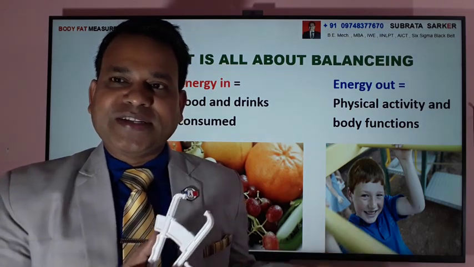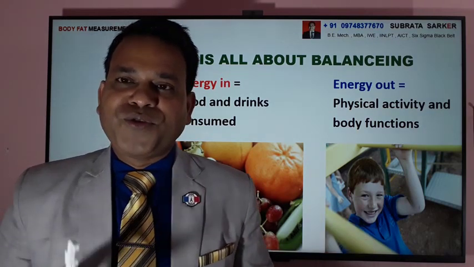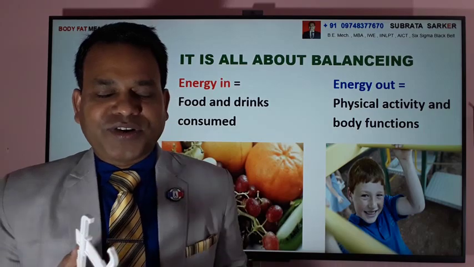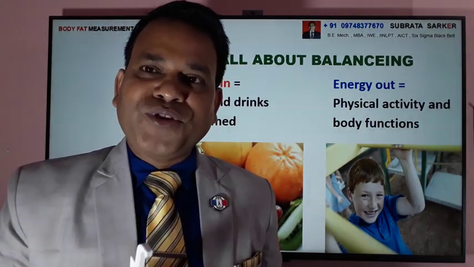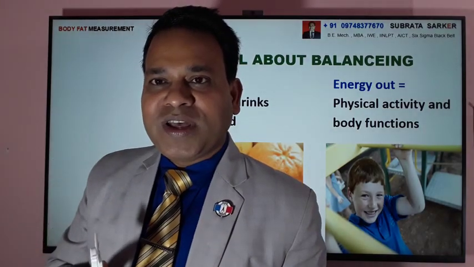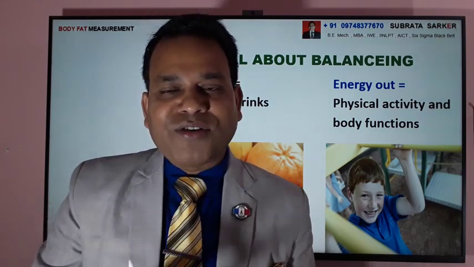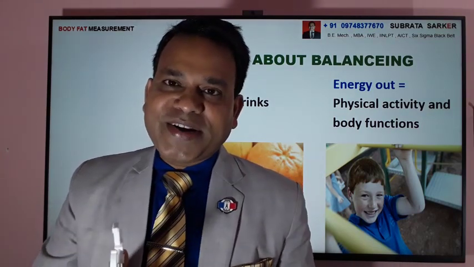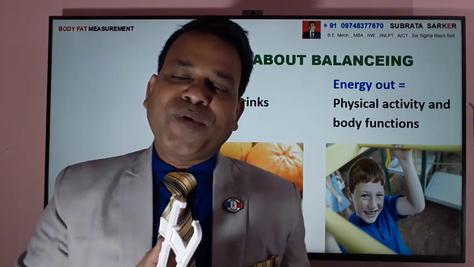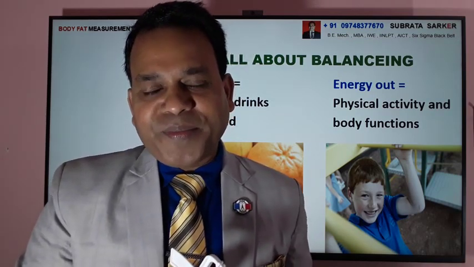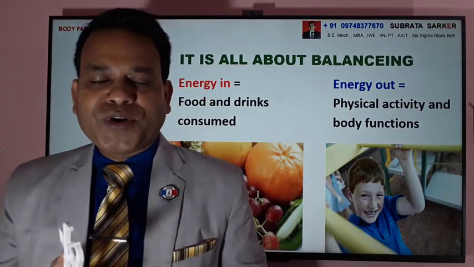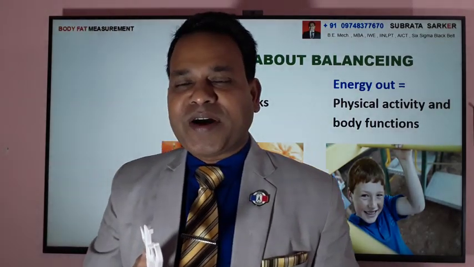Input energy is in terms of the food you are taking. Every food has a different calorific value. If it is fat, it is 9 kilocalorie per gram. If it is carbohydrate, it is 4.5 kilocalorie per gram, and if it is protein, then it is 7 kilocalorie per gram.